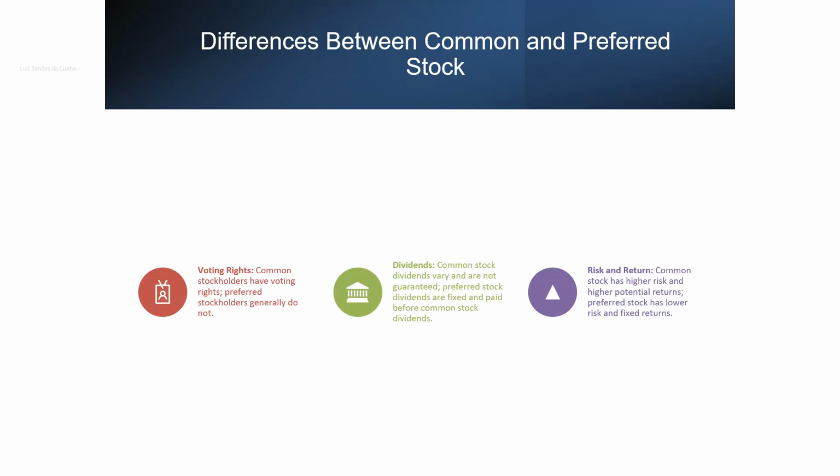The main differences between common and preferred stock include voting rights, dividends, and risk-return profiles. Common stockholders have voting rights, while preferred stockholders generally do not. Common stock dividends vary and are not guaranteed, whereas preferred stock dividends are fixed and paid before common stock dividends. Common stock carries higher risk and potential returns, while preferred stock offers lower risk with fixed returns.